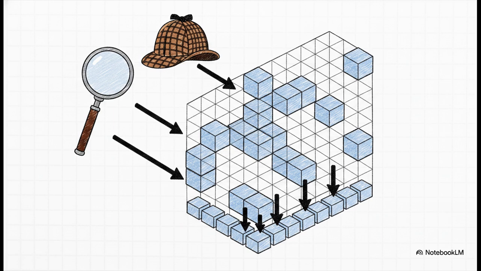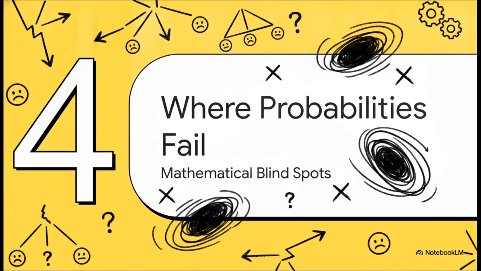By building this up piece by piece, from individual words all the way to the entire sentence, the computer efficiently tracks down the maximum probability parse without doing a bunch of unnecessary redundant math. Section 4. Where simple probabilities fail, mathematical blind spots.